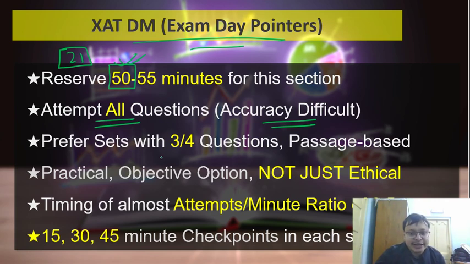Prefer question sets with 3-4 questions, especially for analytical decision making. Prefer attempting those with 3-4 questions, because what happens is you read the passage only once. The more questions in a set, the quicker you're able to attempt more questions in a given amount of time, compared to those which involve a standalone question.